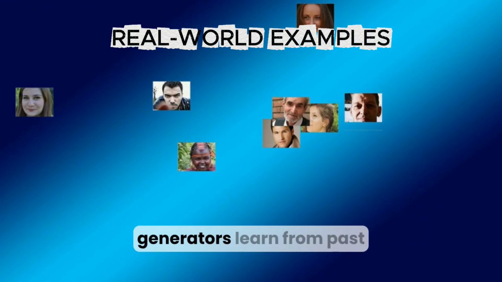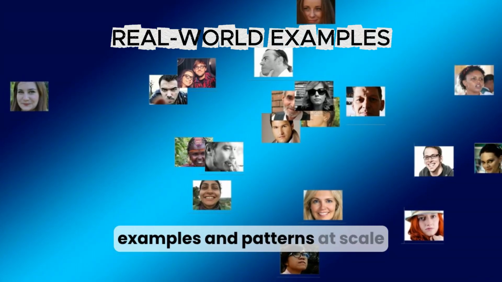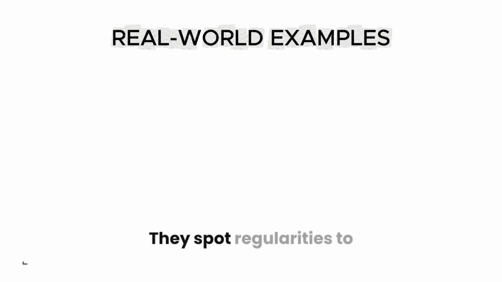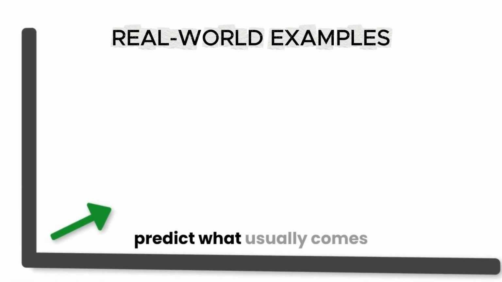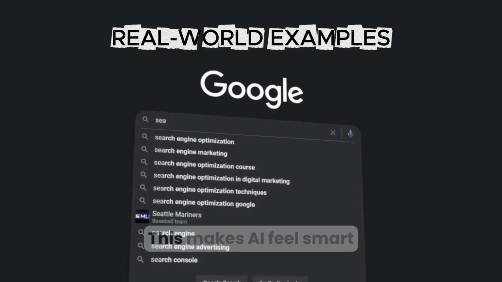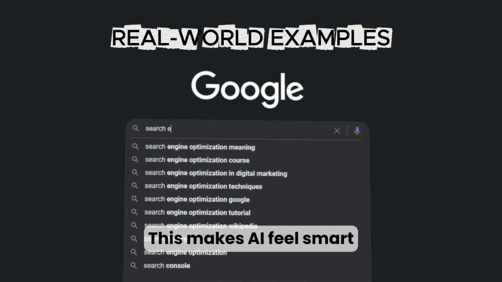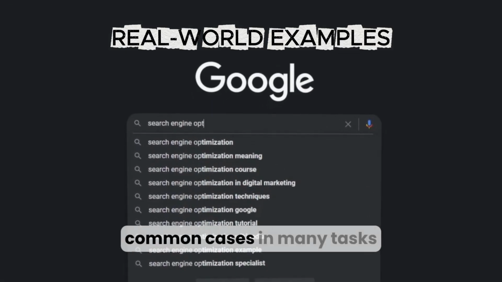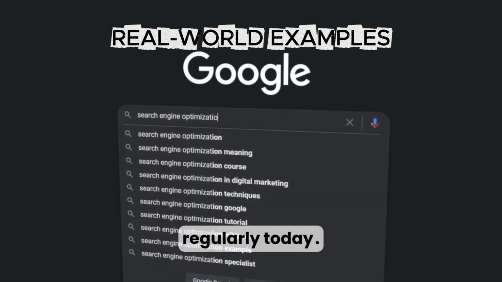Recommendation systems, voice assistants, and image generators learn from past examples and patterns at scale. They spot regularities to predict what usually comes next, very fast, every day. This makes AI feel smart, because predictions match common cases in many tasks.